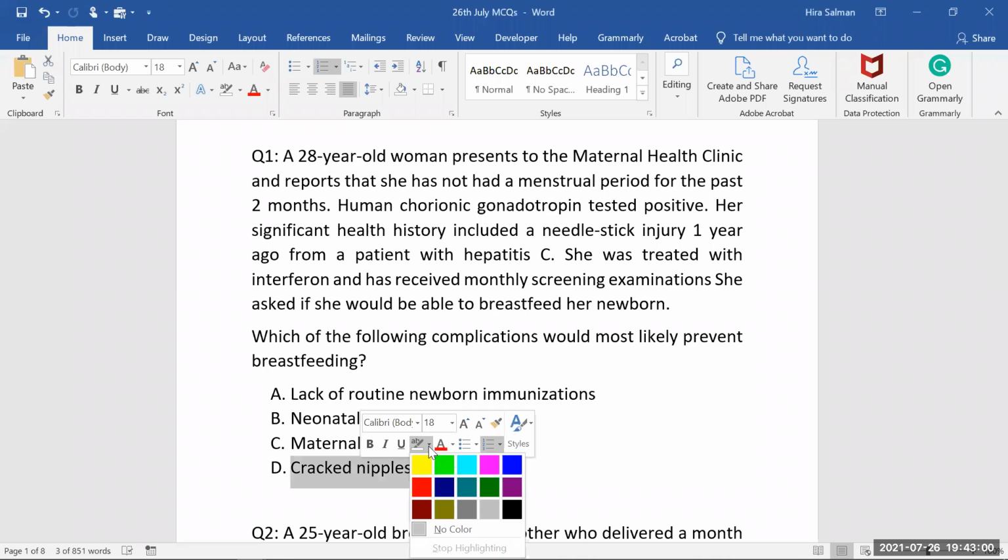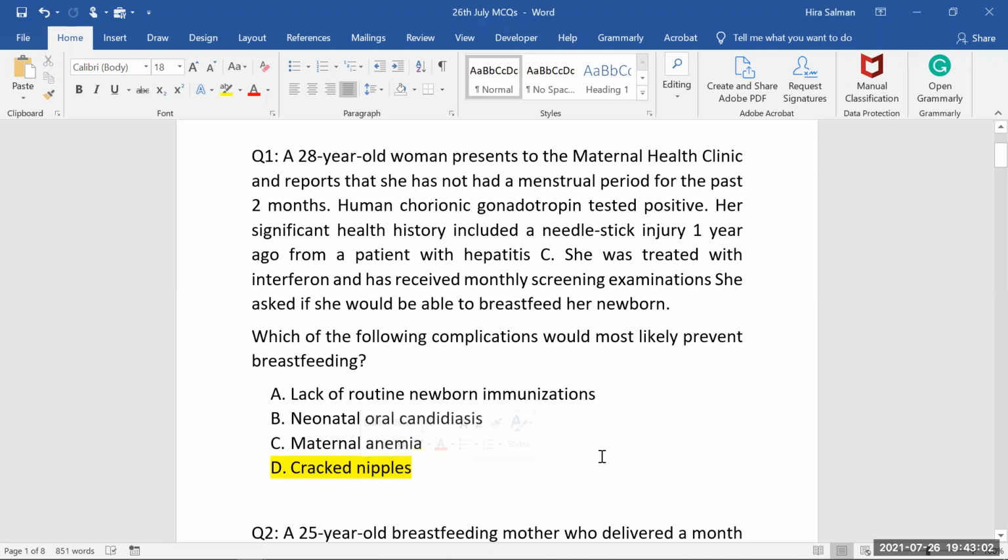Excuse me, Dr. Hera. Yes, dear. In this case, the patient is a treated case of Hep C. If she was an active case of Hep C, then breastfeeding would be contraindicated. See, if she is an active case of hepatitis C, even then you are not going to stop the breastfeeding. You will just advise your mother that if she is on antiviral, we will just ask her to delay the breastfeeding 2 hours whenever she's taking antiviral. So she can take antiviral, and after 2 hours she can breastfeed the baby. Again, it's not a contraindication.